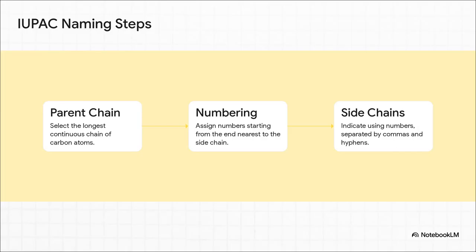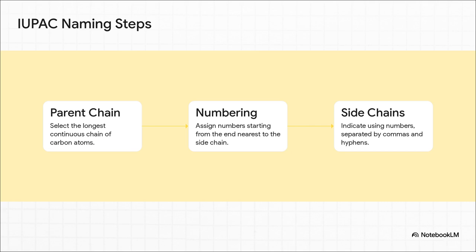Now, naming more complex molecules just requires following 3 basic rules. First, you hunt down the longest continuous chain of carbon atoms. That becomes your parent structure. Second, you assign numbers to each carbon in that parent chain. But here's the trick. You have to start numbering from the end nearest to any branches or side chains. Finally, you name those side chains, using the numbers to indicate exactly which carbon they are attached to. You just separate names with hyphens and numbers with commas. It is a perfectly logical set of rules. It ensures that a scientist in Tokyo and a scientist in New York write the exact same name for the exact same molecular structure.